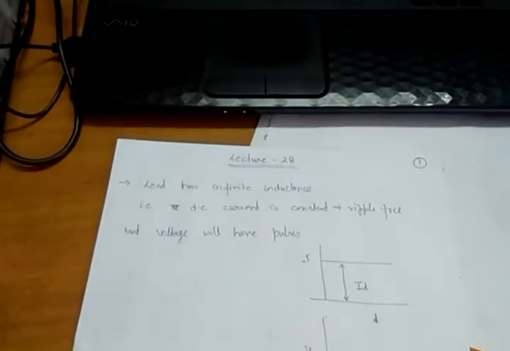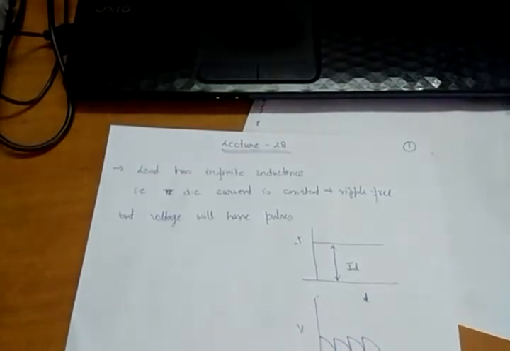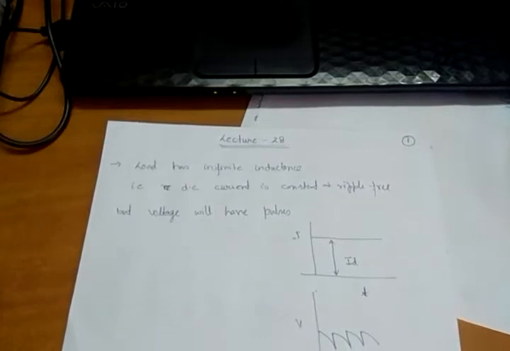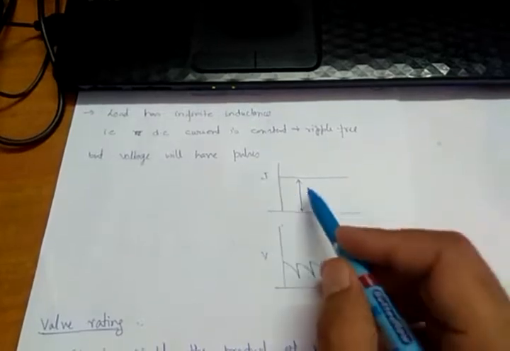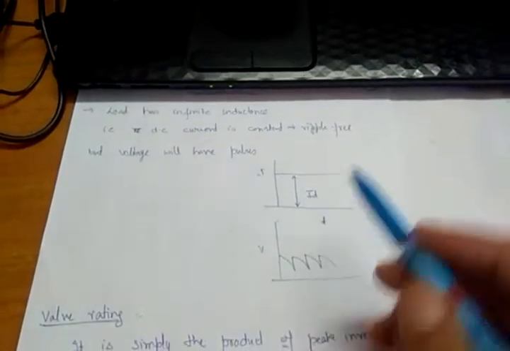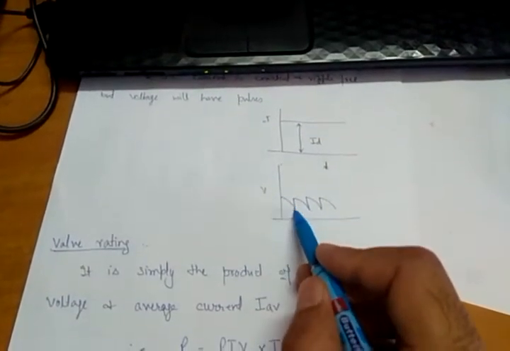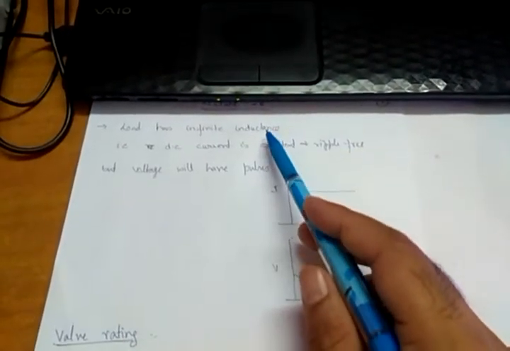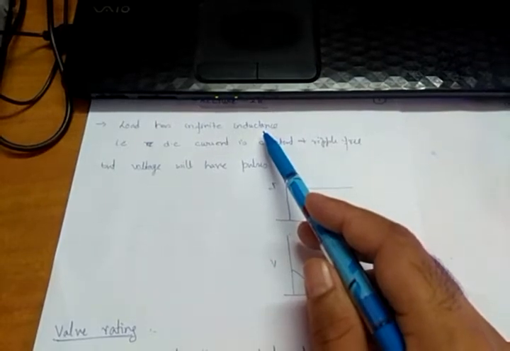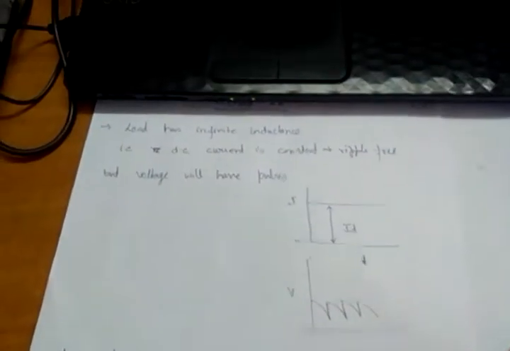So we say the load has infinite inductance so that the DC current remains constant and ripple free. However, the voltage is not constant; it will have pulses. For example, this is the current, which is constant. But if I show the waveform of the voltage, it will not be constant, it will have these pulse-like shapes. That is the assumption: the current remains constant and ripple free, but the voltage has pulses.